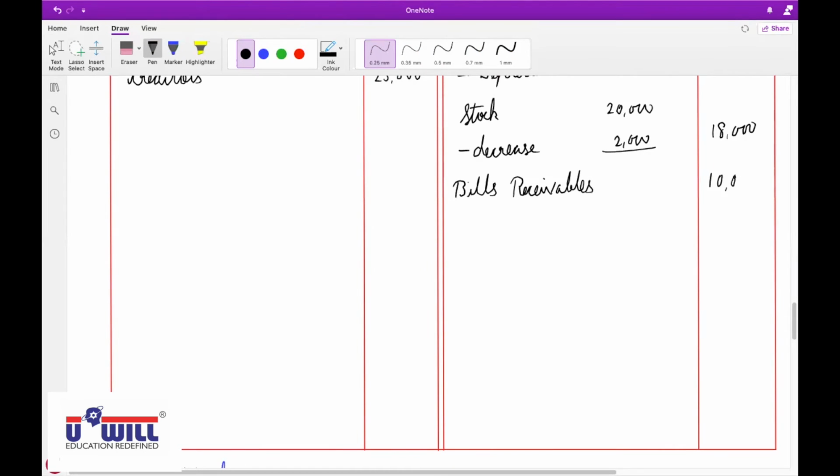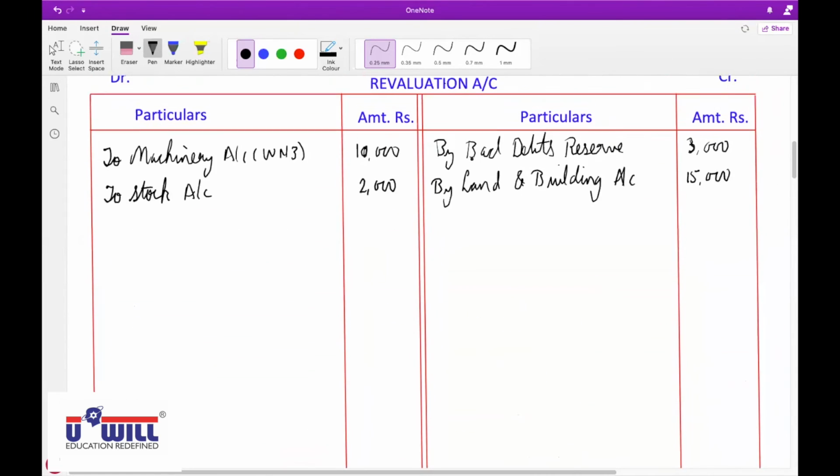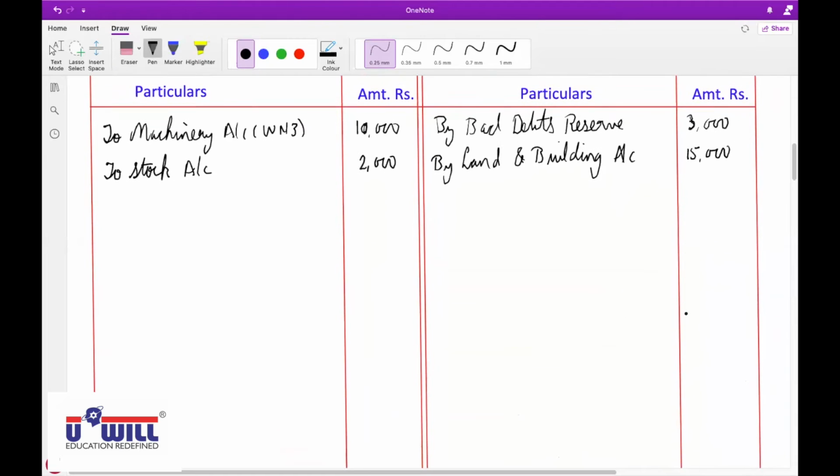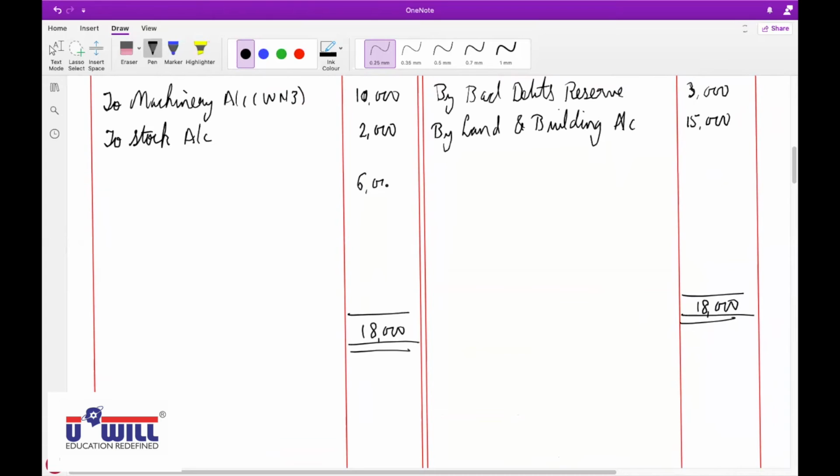So all the items are taken into consideration. Now let's do the balancing of the revaluation account first of all. The credit side is more: 3,000 plus 15,000, 18,000. 18,000 minus 12,000, 6,000.